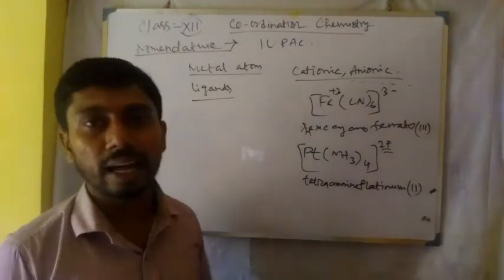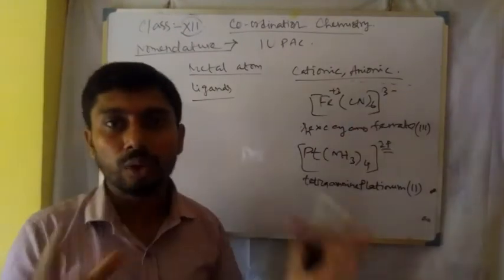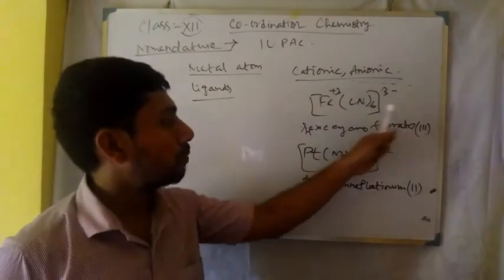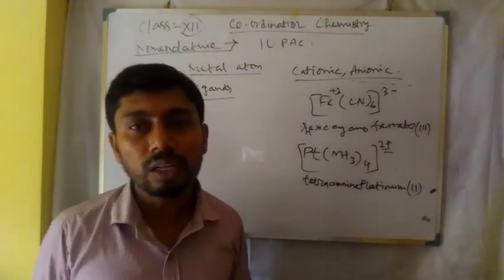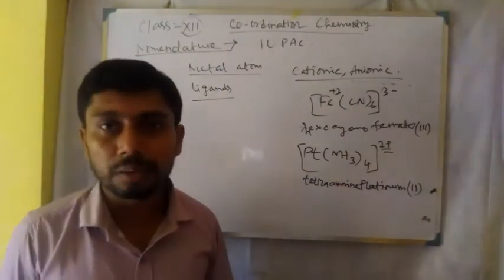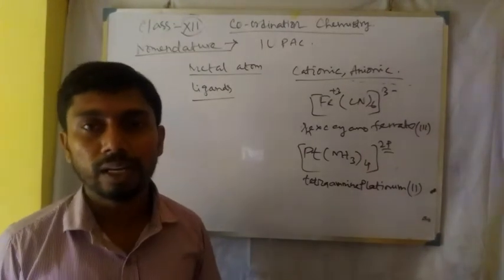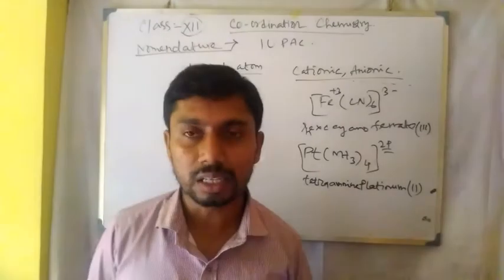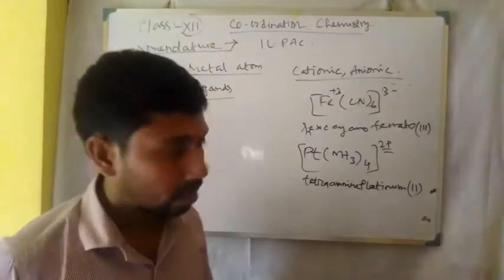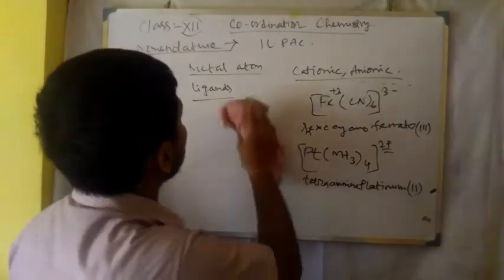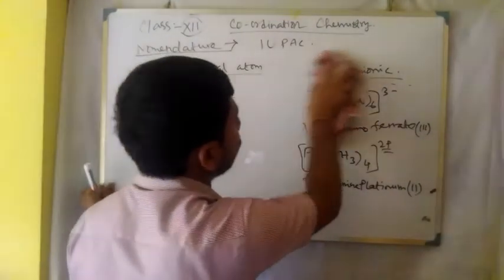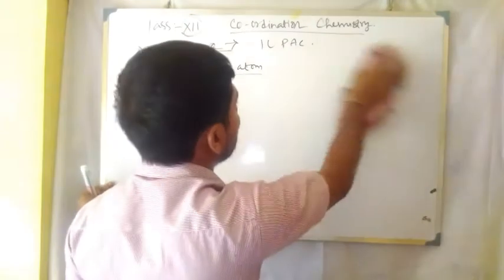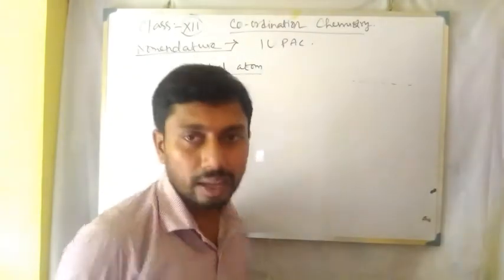But if it is an anionic species, that means the coordination entity comes with a negative charge, then the name changes. For iron it is ferrate, for platinum it is platinate, for cobalt it is cobaltate, etc. Next, if it is plumbum, that is lead, then it is plumbate, etc. So this is how to nomenclate the metal atom. There are two kinds, one is cationic and another one is anionic. If it is a cationic species there is no change, and then the anionic.